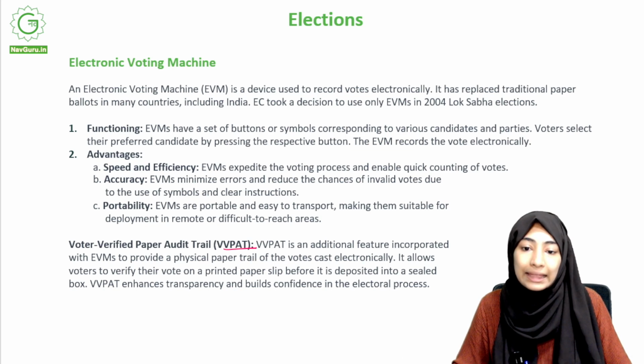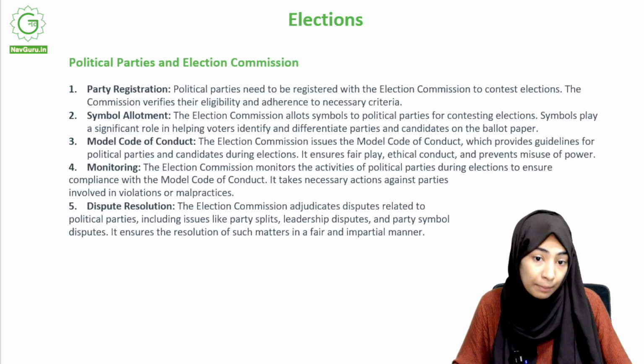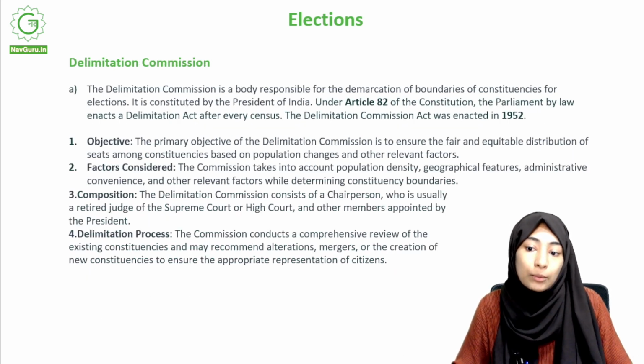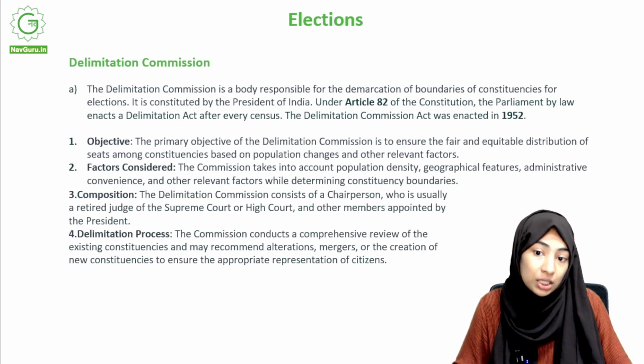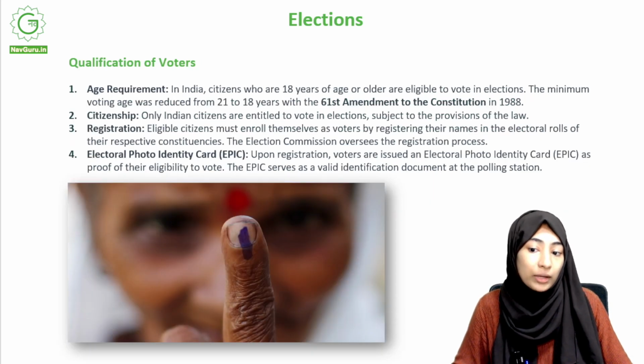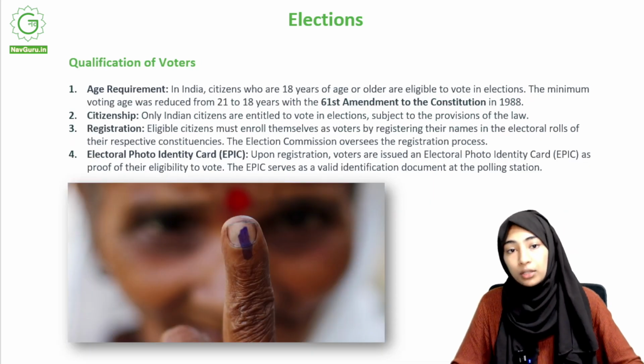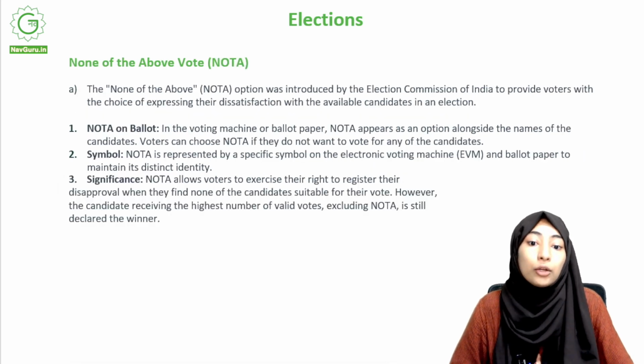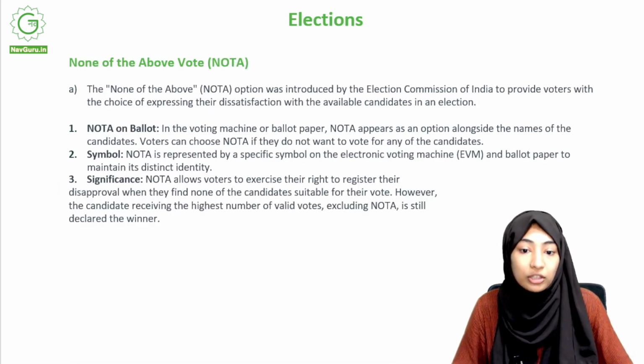Then we moved on to political parties in the Election Commission, national and state parties, the Delimitation Commission, and the qualifications for voters in order to be able to vote, and then the None of the Above vote, or NOTA.